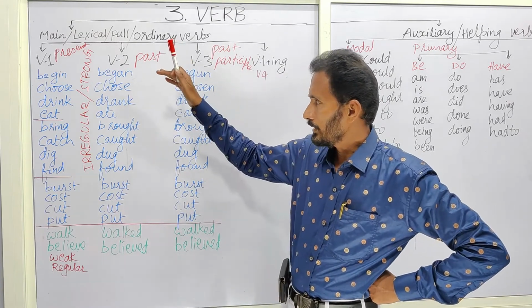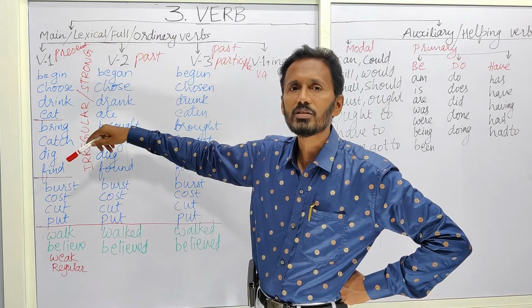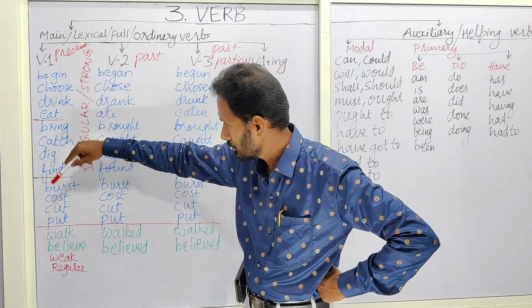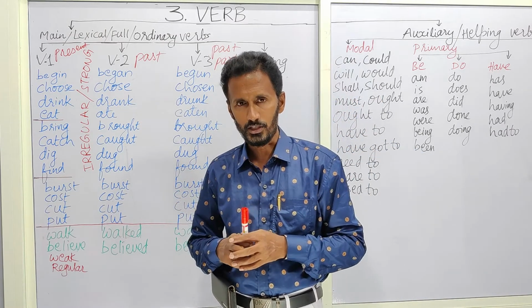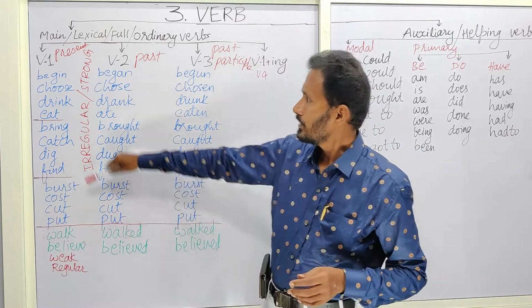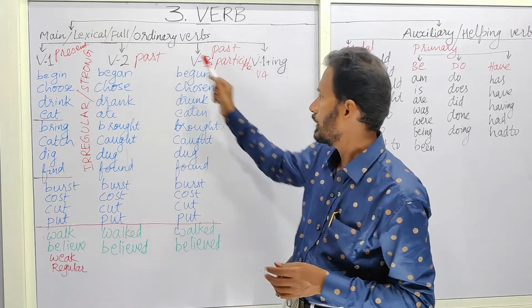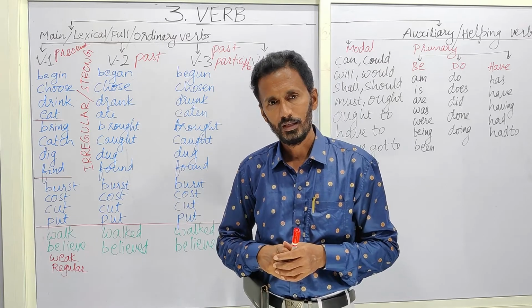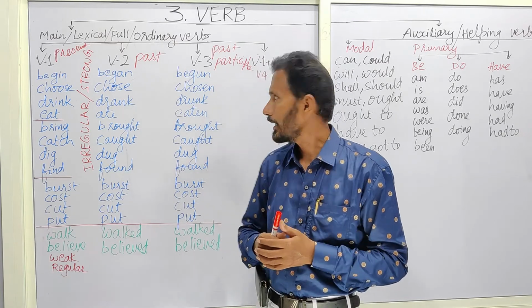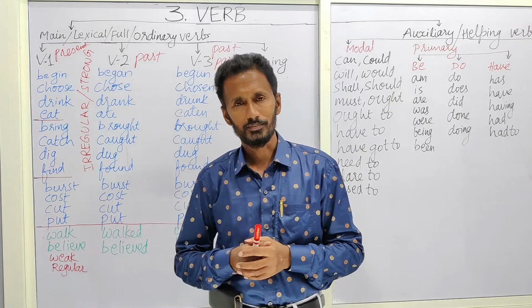So when we take into consideration these first three categories, that is 1, 2, 3, there is again a particular name for it. That is, these verb forms in total are called irregular verb forms, or they are also called strong verbs.